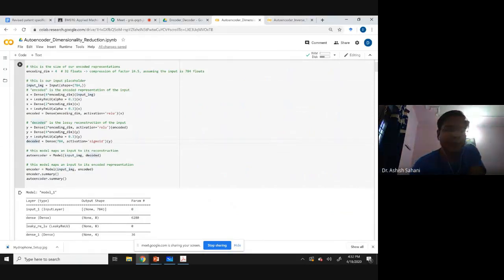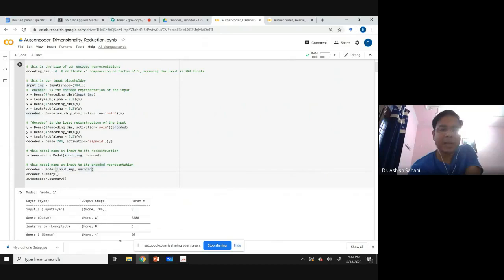Then in this autoencoder, there are two parts. The first part I am taking as the encoder. This is another model, but it is actually derived from this model. It starts at the input image and ends at encoded. The autoencoder goes from the input image till the decoded, while the encoder goes from the input image till the encoded. Then I do encoder.summary and autoencoder.summary.